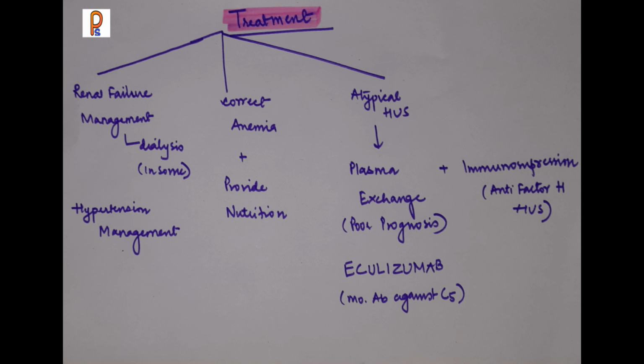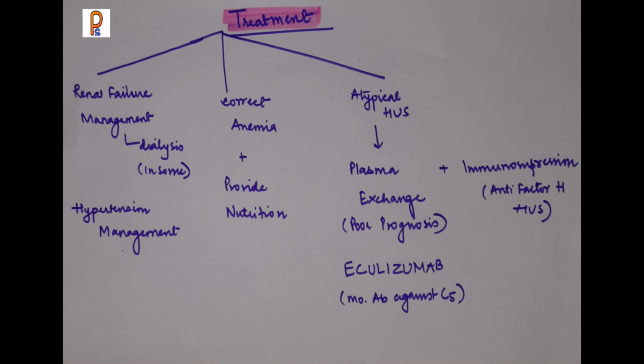Now, the primary management when we are dealing with a child with HUS: whenever we get a child with hemolytic uremic syndrome, we need to manage the renal failure and the hypertension. In some cases, we may need dialysis in the form of hemodialysis or peritoneal dialysis. If there is anemia, we need to correct the anemia. We also need to provide adequate nutrition to the child.